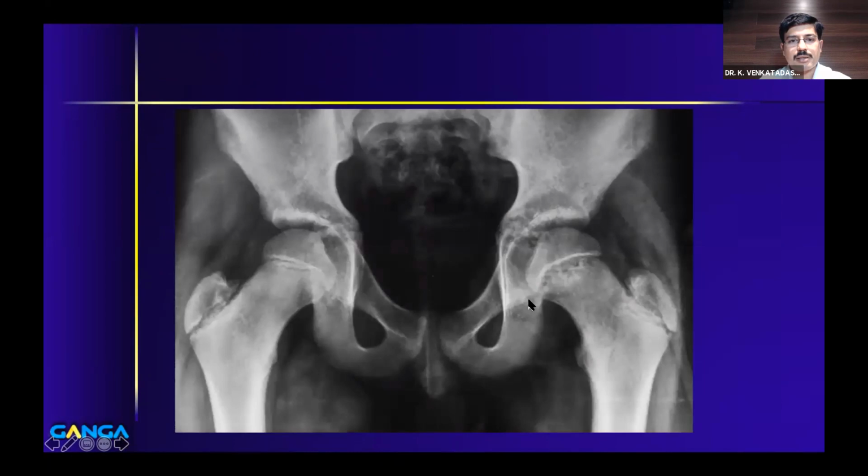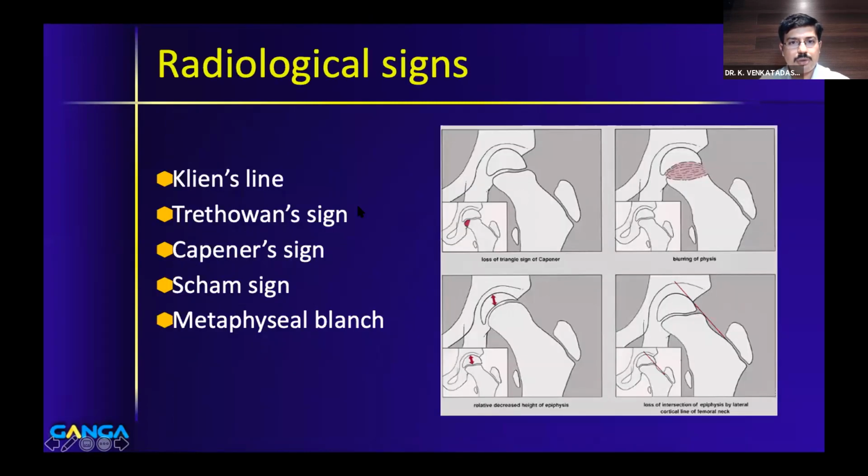This is the first X-ray where the child had hip pain. If you see the AP view, it is easy to overlook and say that this is normal. But for trained eyes, you can pick up the subtle abnormalities. You see that there is haziness of the physis. You compare with the opposite side all the time. This is the normal side physis, and you can see that this physis is widened and irregular. This is one of the important signs. And if you draw what we call Klein's line, compared to the opposite side, Klein's line is cutting abnormally in the femoral epiphysis. And these are all the other signs which you need to know.